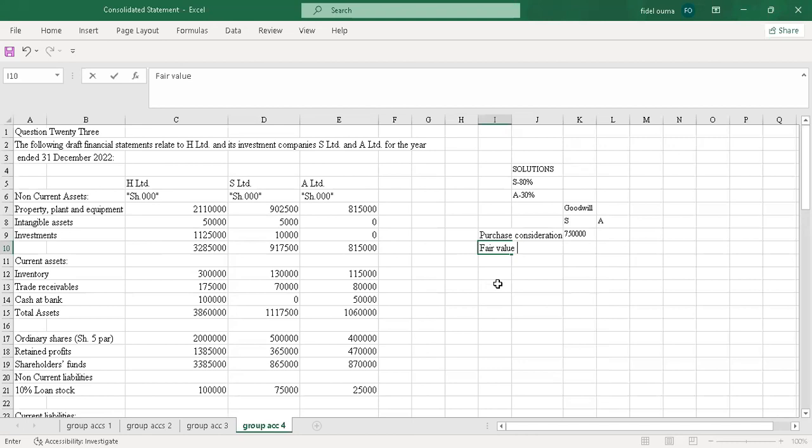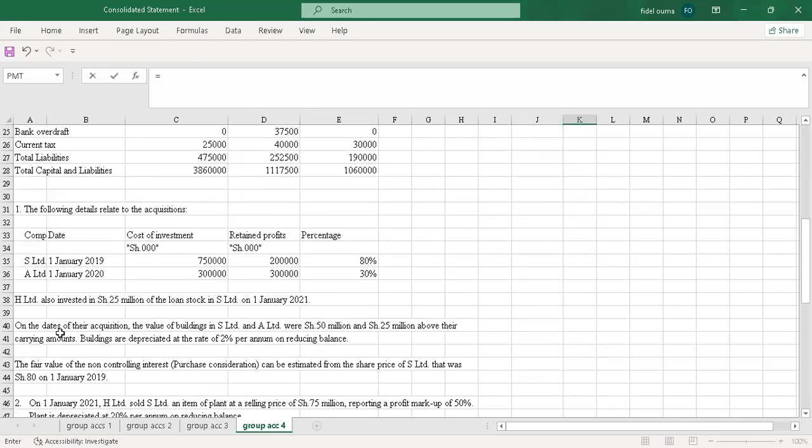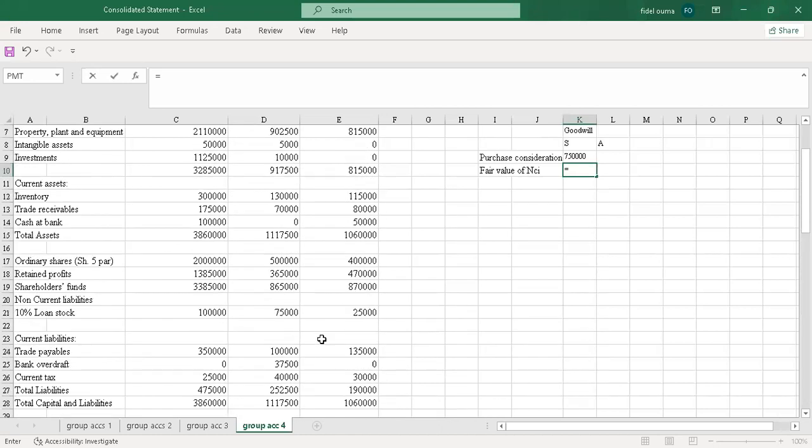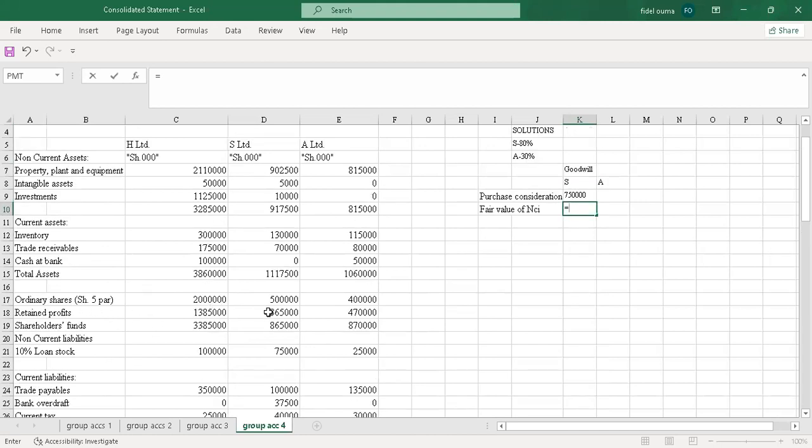So the fair value of NCI, there's a statement in the additional information. They're saying the fair value of the non-controlling interest in the purchase consideration can be estimated from the share price of S Limited. That was shillings 8. I said to change this 80 to 8 on 1st January 2019. So this is how we will calculate it. You'll look at the number of shares. Under this statement of financial position, the value for shares is this. So I'll select it and divide by the par value. The par value we are told it's 5.